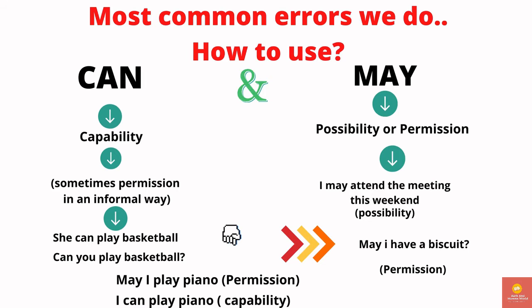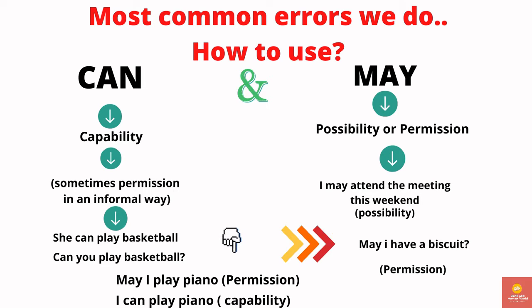Most common errors we make in our day-to-day life. Here we are going to see how to use the right word at the right place. We can see two different words, one is can and another one is may. Can shows the capability of a person, and may shows the possibility of certain things which will happen and which may not happen in future.